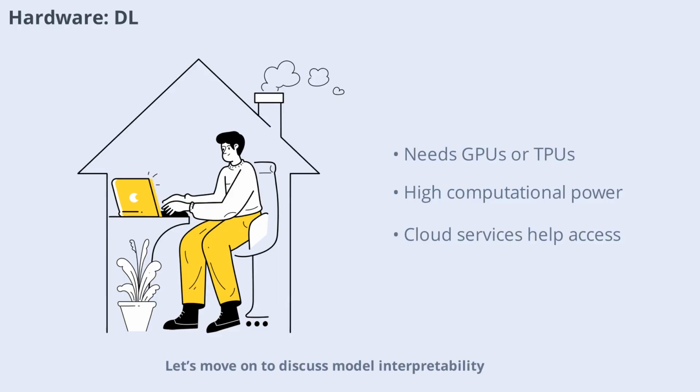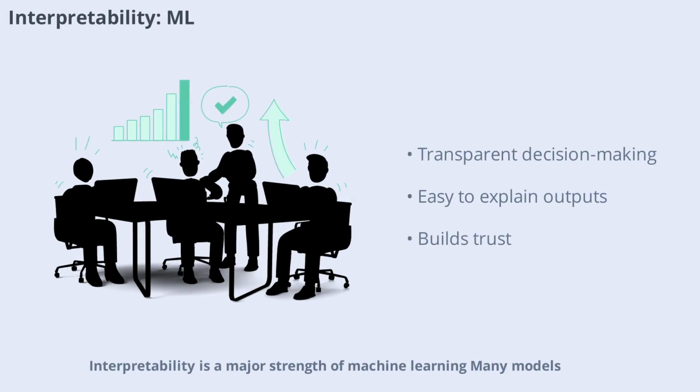Let's move on to discuss model interpretability. Interpretability is a major strength of machine learning. Many models, like decision trees and linear regression, provide clear insights into how decisions are made. This transparency is crucial in fields like healthcare and finance, where understanding the reasoning behind predictions is essential. Being able to explain model outputs builds trust and helps with regulatory compliance. However, as models become more complex, interpretability can decrease. Let's see how deep learning compares in this area.